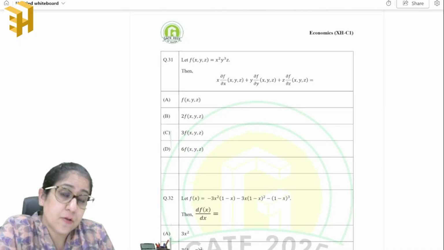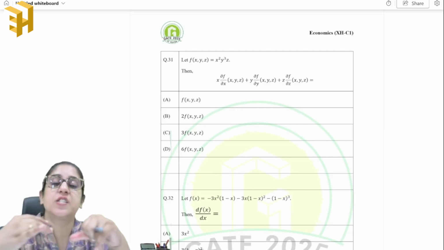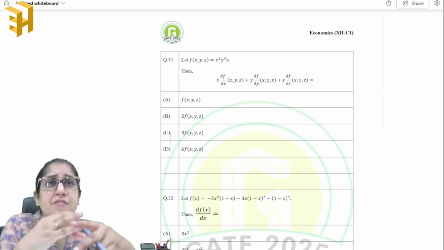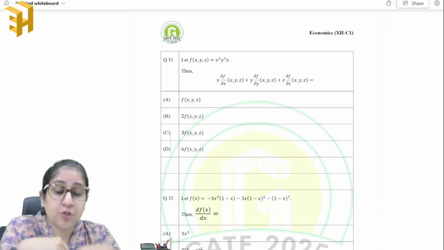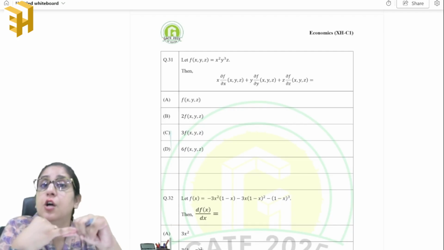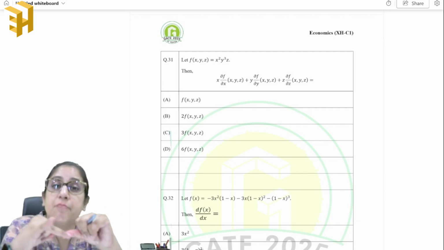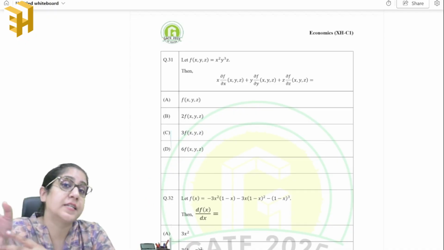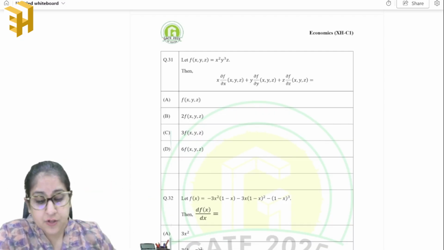Now, this is a mathematical question, and that's why we always stress on the fact that your differentiation rules and integration rules should be very strong in such exams. Okay, and this is common for all the competitive exams in today's time. So please, whenever you are appearing for any sort of competitive exam in economics, make sure you are good with your differentiation, your integration, sets, matrices. These are very important topics, and nowadays even the theoretical exams have started focusing on this side of economics a lot. Okay, so let's start.